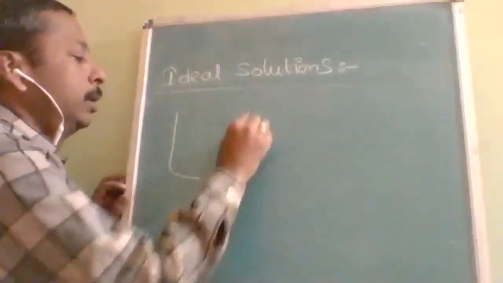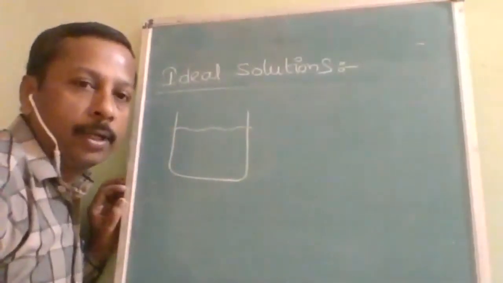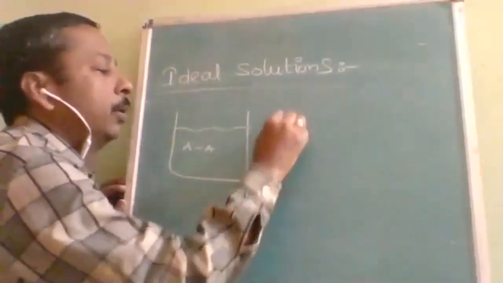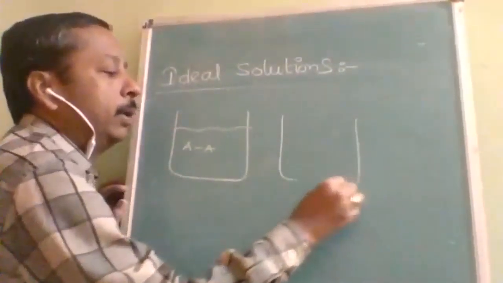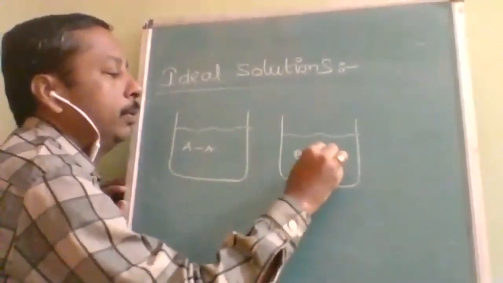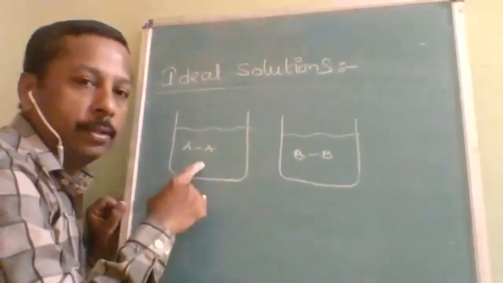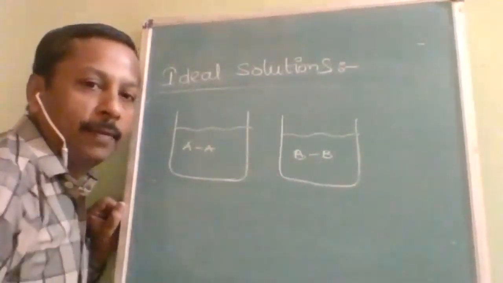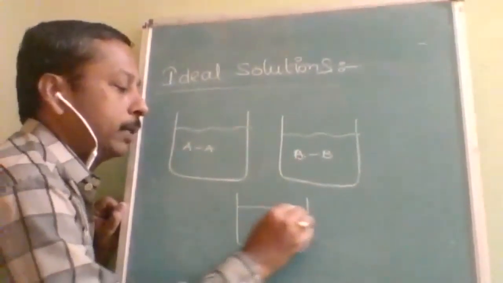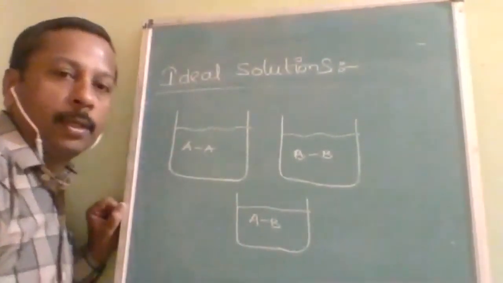Okay. Now, as in the previous lecture on Raoult's law, I told you I will use the word component, as it is a better word to suit that. Instead of solute and solvent, we should use component. Okay, so this is a container which contains only A. This is a container which contains only B. Now this is the container which contains both A and B.